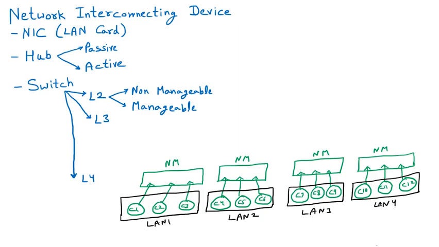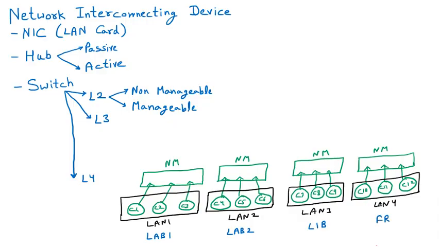So these are the four LANs available now with the non-manageable switch. Let us suppose that this is the lab 1 of your college, this is the lab 2 of your college, this is the library, and this one is the faculty room.